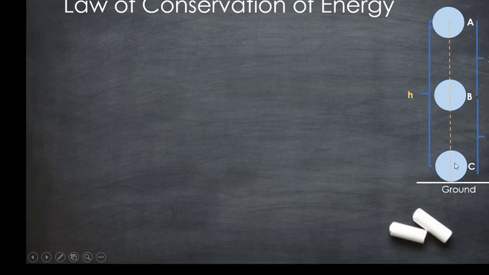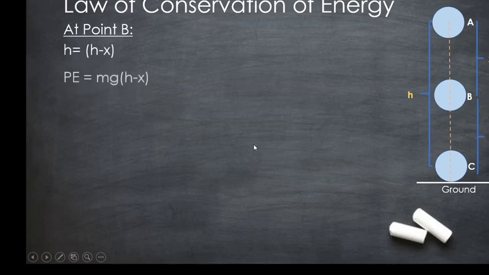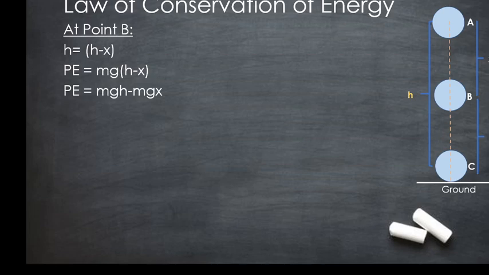So that is the height from the ground. Therefore, the potential energy at point B will be mg into h minus x, because h minus x is the height of the object at point B from the ground. Therefore, the potential energy is equal to mgh minus mgx.